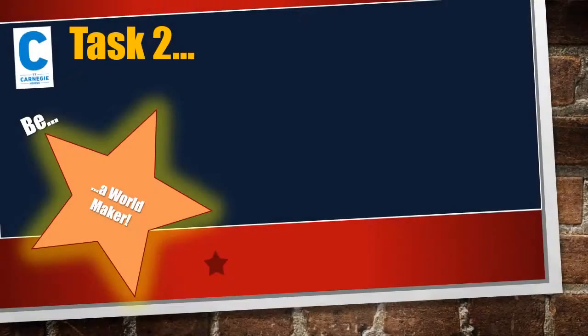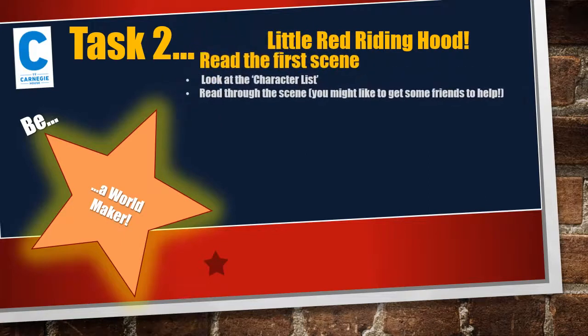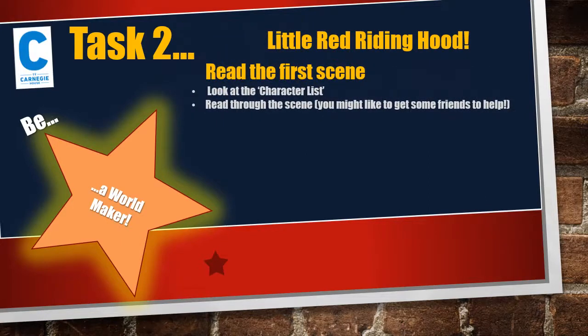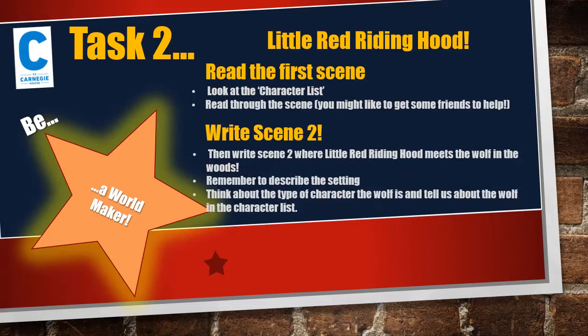So, are you ready to have a go at some script writing? In the folder of resources which is attached to this video, you'll find a script from the first scene of Little Red Riding Hood. Now, the first thing to do is read that scene and look at the character list that goes with it. The character list is, well, as the name suggests, a list of characters and it tells us a bit about them. Read through the scene. There's only 2 characters in it, so you might like to get a friend or a family member to help. Then, I'd like you to write scene 2.